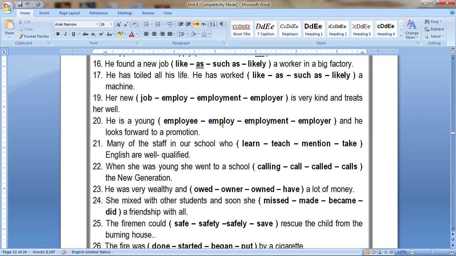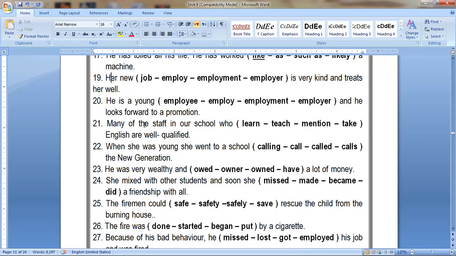Number 17: he has toiled all his life. That means he has worked hard all his life. Okay, he has worked like a machine. Why? Because he is not a machine. He has worked like a machine.